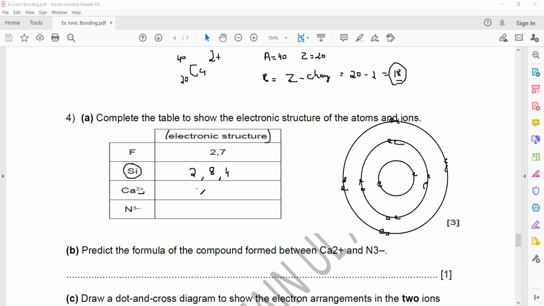So 2, 8, 8. Is it clear? This is how the electrons are arranged in calcium. The remaining you will solve, because I will share this as weekly homework.